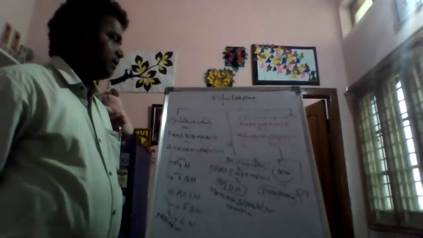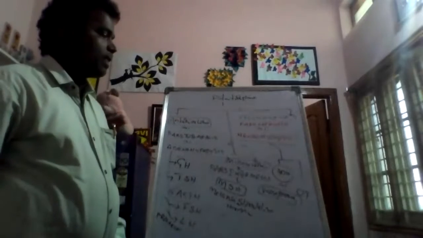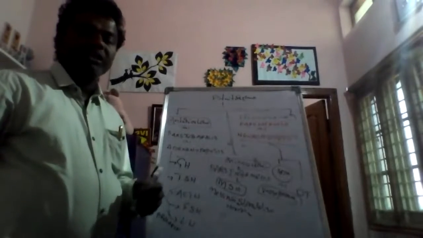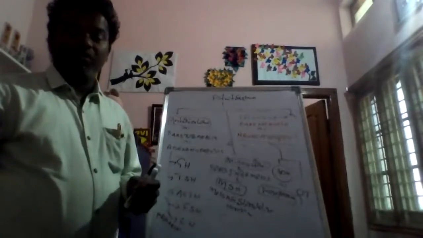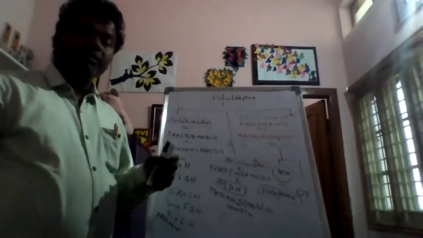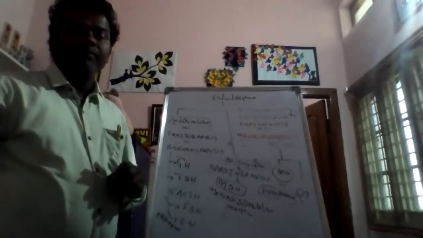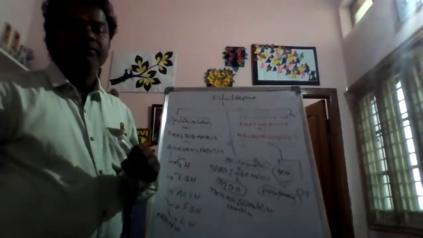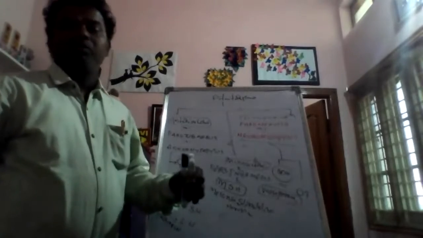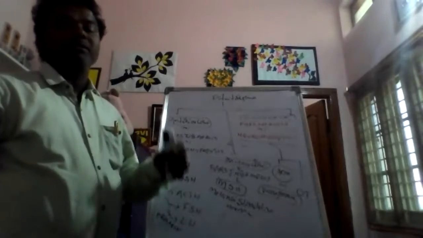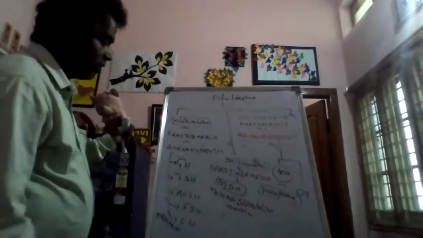The pars nervosa, also called neurohypophysis or posterior lobe, contains two hormones, ADH and oxytocin. These hormones are not secreted from the posterior lobe; they are only stored in the posterior lobe and released into the blood. They are secreted from the supraoptic centers of the hypothalamus. So now I would like to draw a small diagram of the pituitary gland.